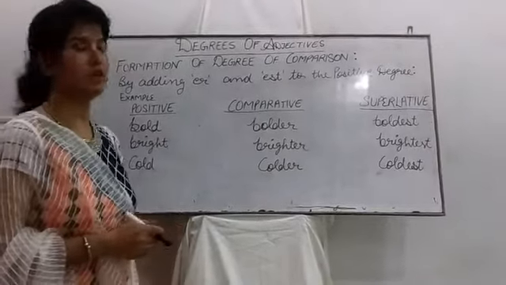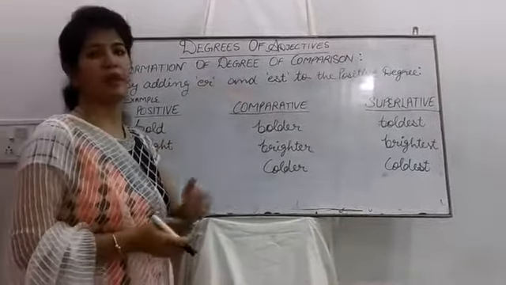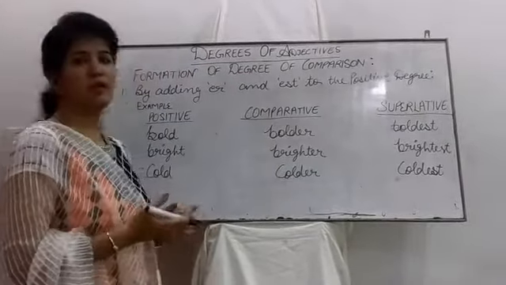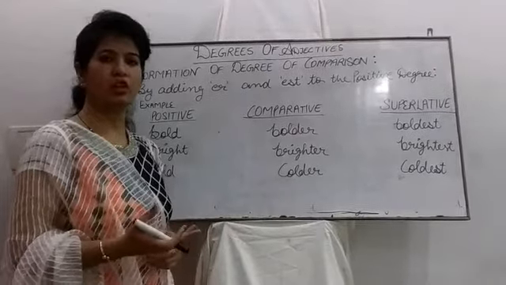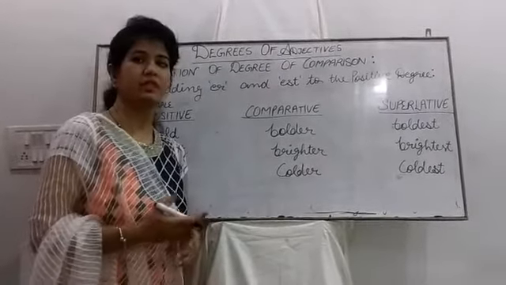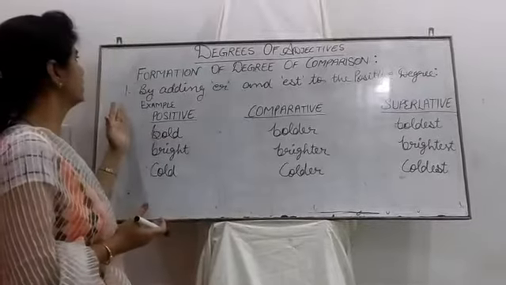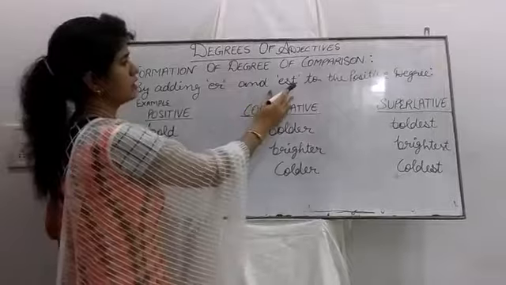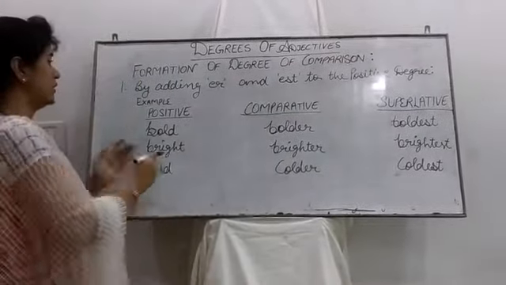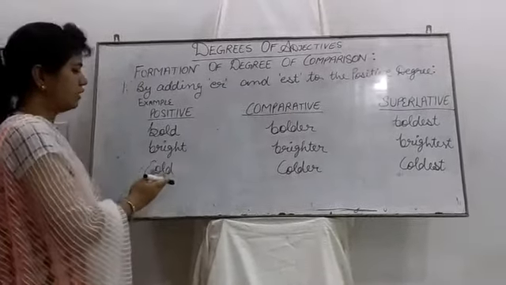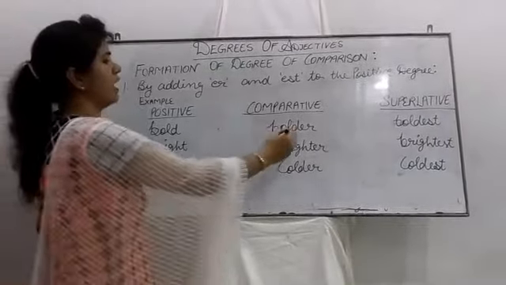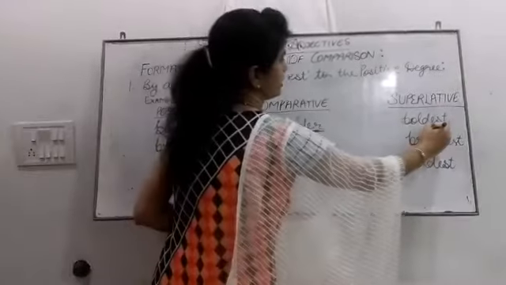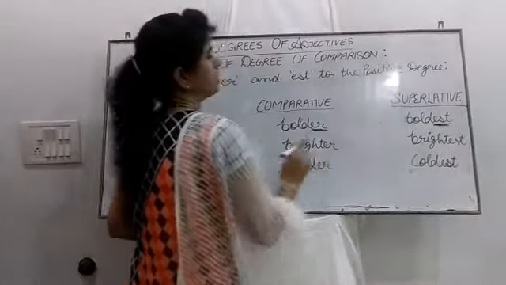Now we will learn the formation of degrees of comparison, how we will form a degree of comparison. There are different ways, but we will discuss them one by one. The first formation of degree of comparison is by adding ER and EST to the positive degree. These are positive degrees: bold, bright, cold. We will add ER to make it comparative, bolder, and EST to make it a superlative degree.